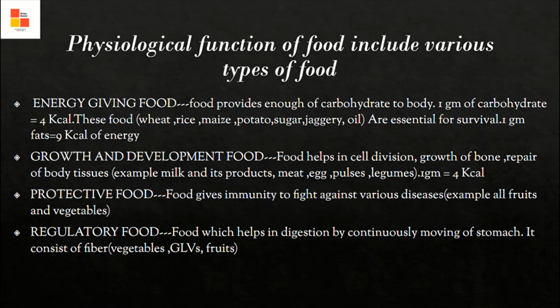Next is bodybuilding food or growth and development food, which helps in cell division, growth of bones, and repair of body tissues. Examples: milk, meat, egg, pulses. They basically provide proteins to the body, and 1 gram of protein gives 4 kilocalories of energy. Next, the protective food gives immunity to fight against disease. We get it through vegetables because they give us various types of vitamins. Regulatory food helps in digestion by keeping the stomach moving. Examples: vegetables and fruits, which provide us fibers.